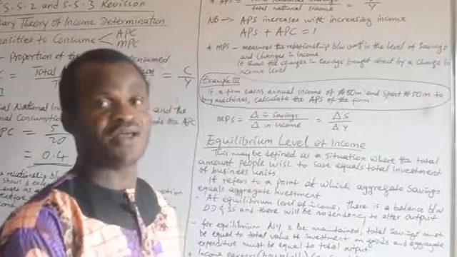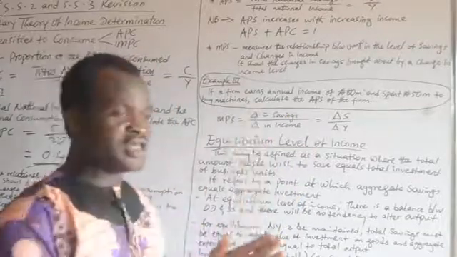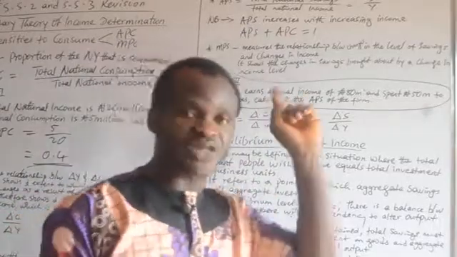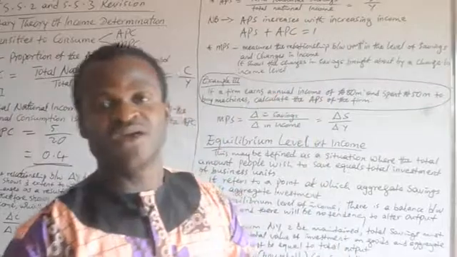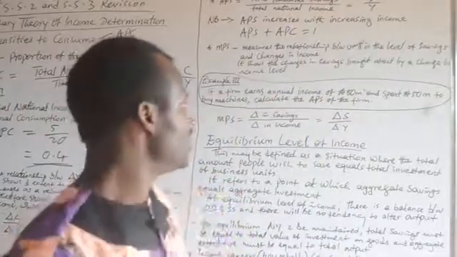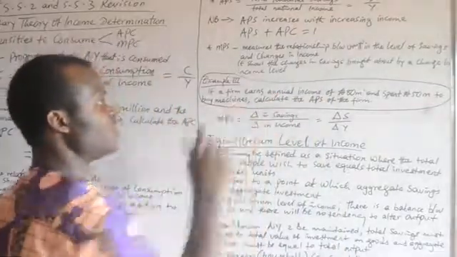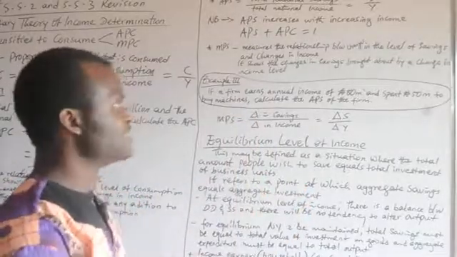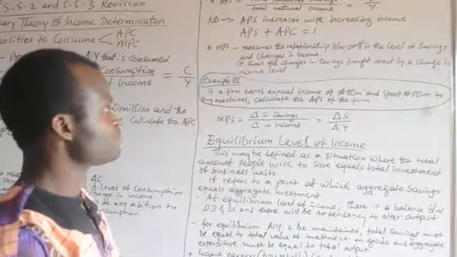Then for change in income, get the difference by subtracting the previous income from the present income. Then subject it to the formula, change in savings over change in income. Whatever you arrive at becomes your answer.